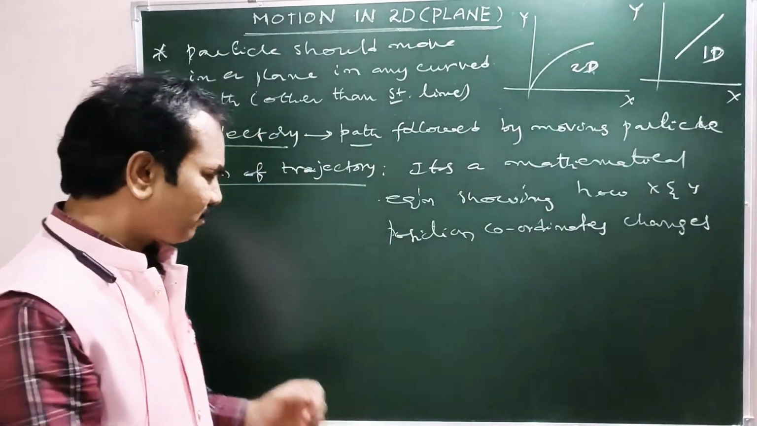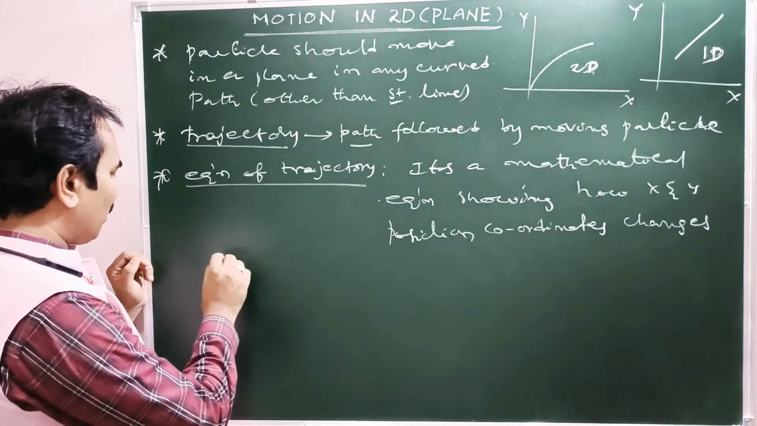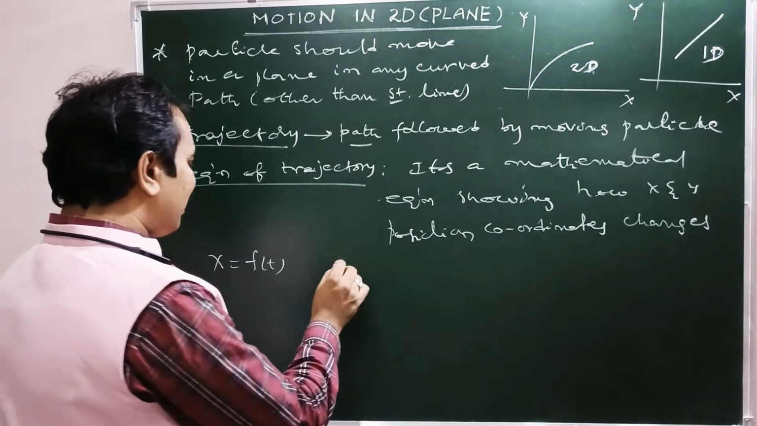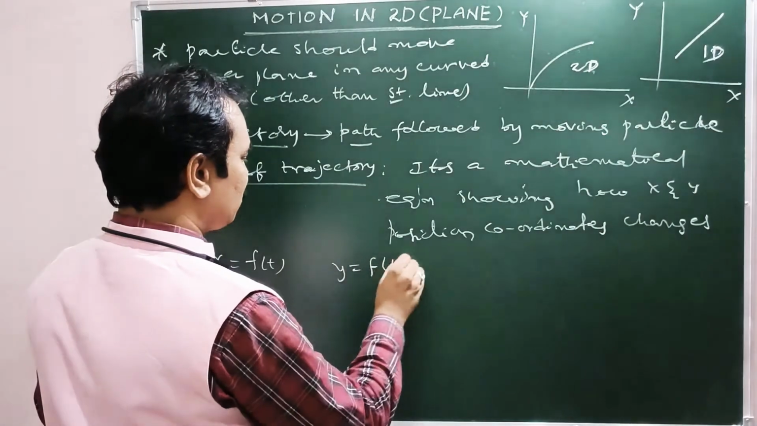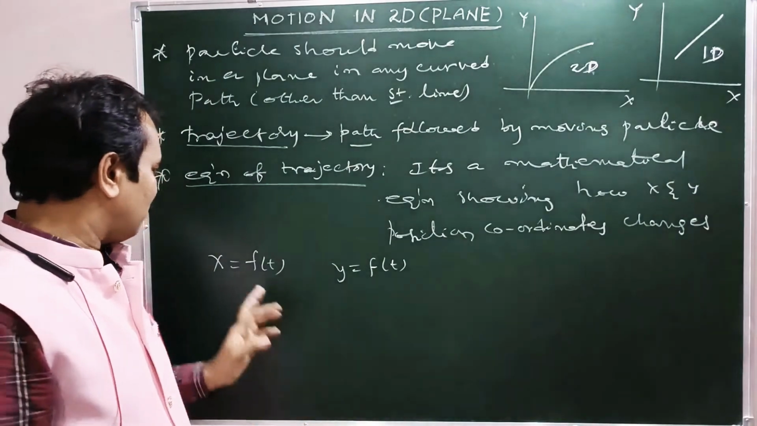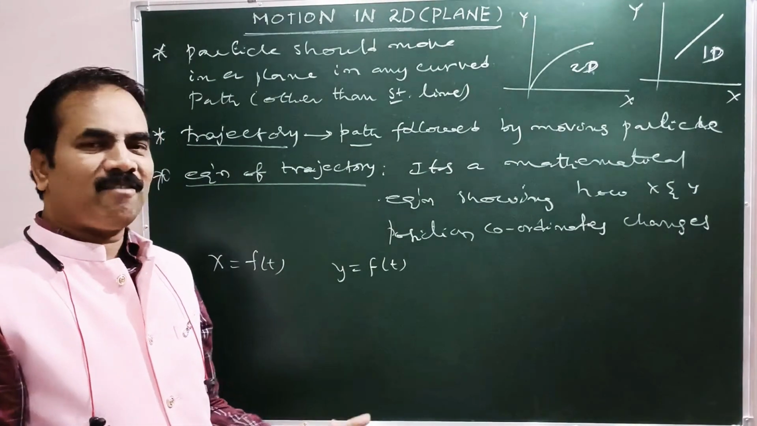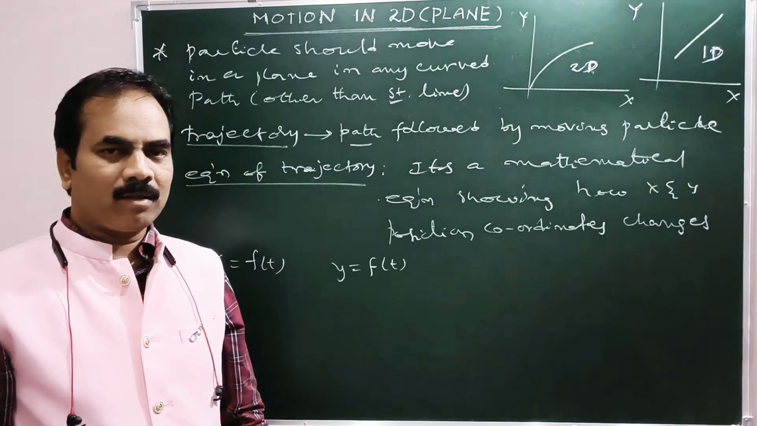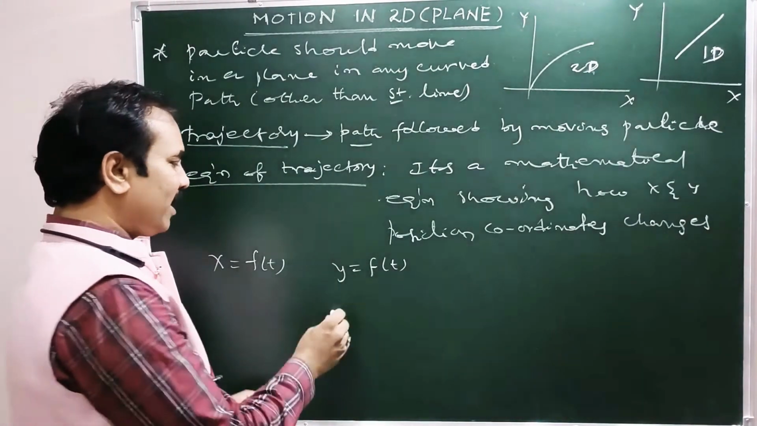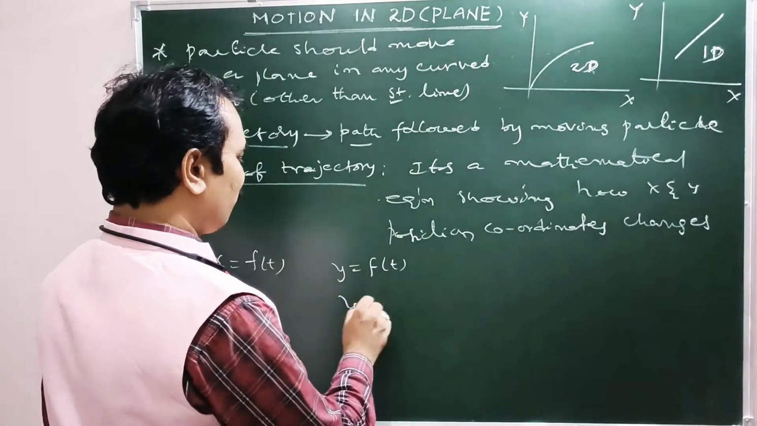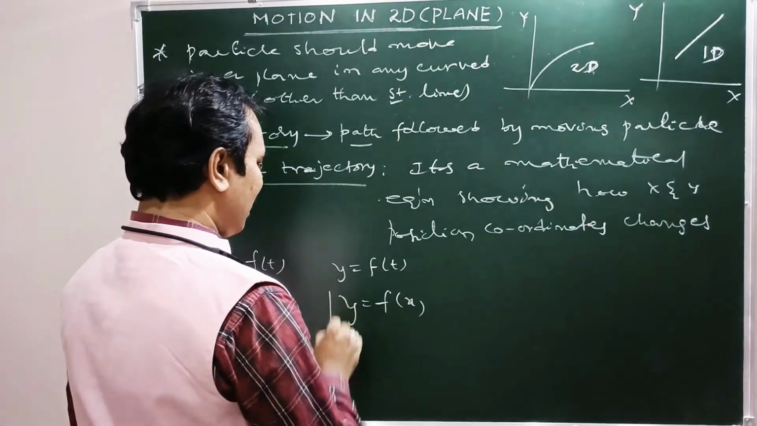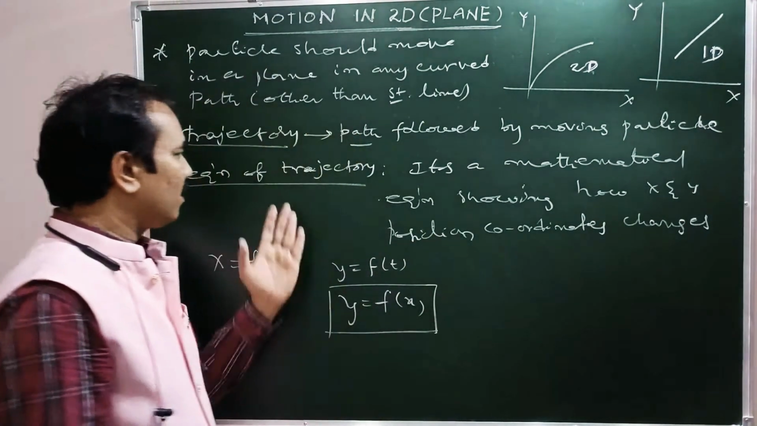For example, the x position coordinate is a function of time. Am I right? The y position coordinate is also a function of time. So individually, both x and y position coordinates change with time as shown. x equal to a function of t, that is f of t, and y also a function of t. Suppose if t is eliminated in both expressions, for example, y equal to a function of x, then this becomes the equation of trajectory.